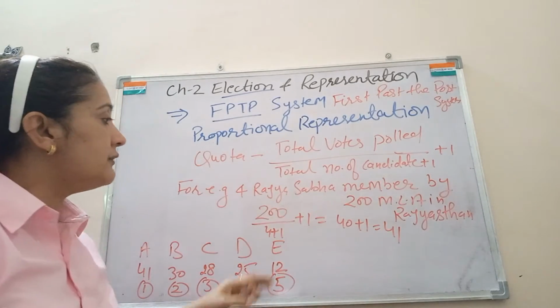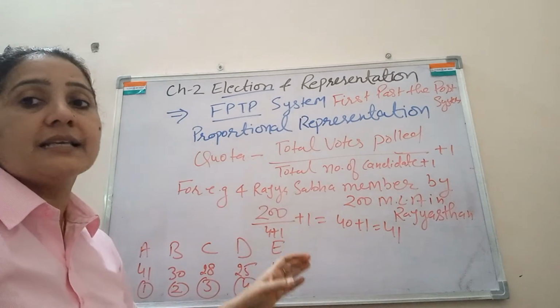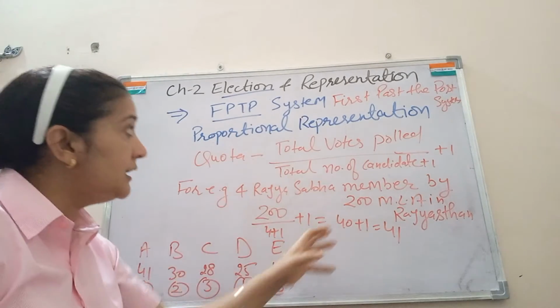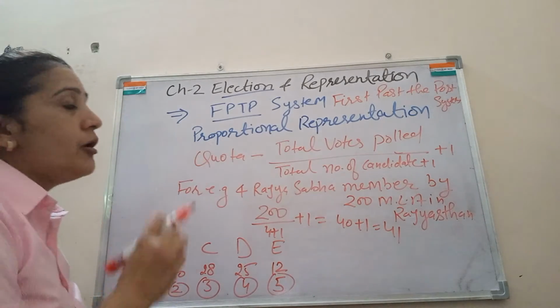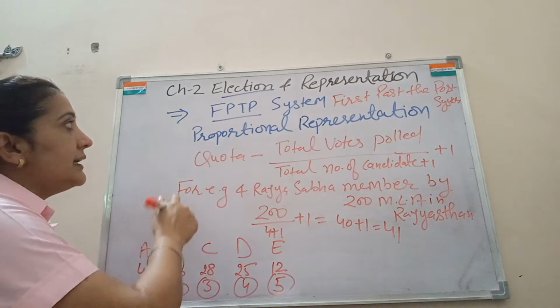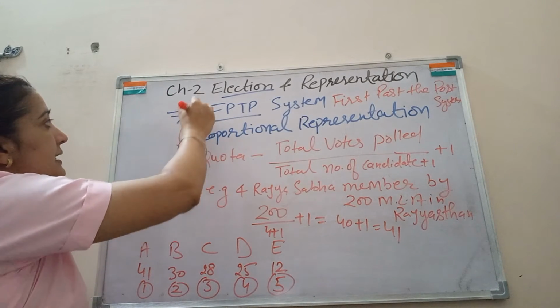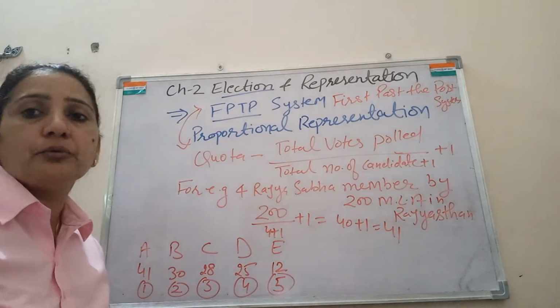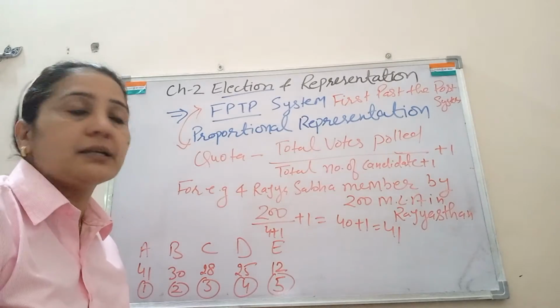Even students of political science feel difficulty in understanding proportional representation. It is a very complex procedure. The FPTP system is very easy to execute and very easy to understand. That's why most countries adopt it.